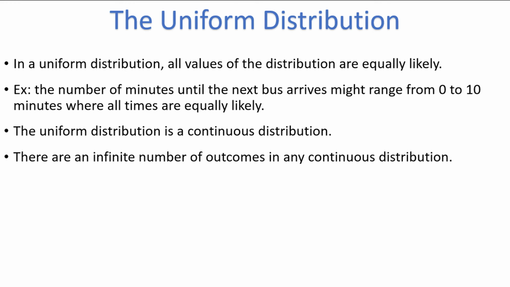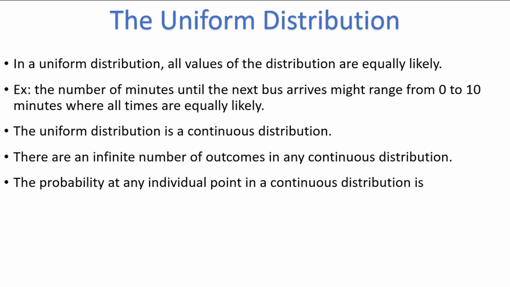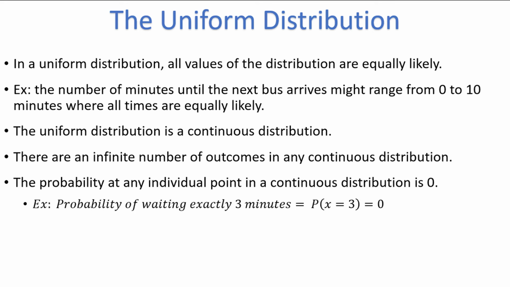This fact of continuous distributions creates a few interesting observations for calculating probabilities. As there are an infinite number of outcomes, the probability at any individual point on a continuous distribution is 0. So the probability of waiting exactly 3 minutes for the bus would be 0. It only makes sense to talk about ranges, such as less than or greater than 3 minutes, or perhaps between